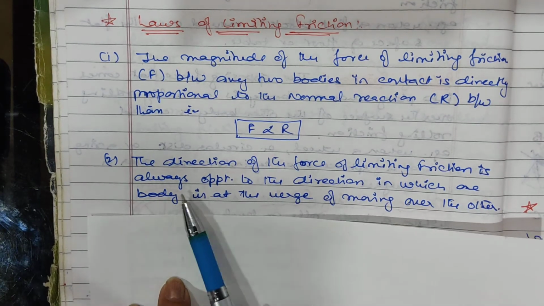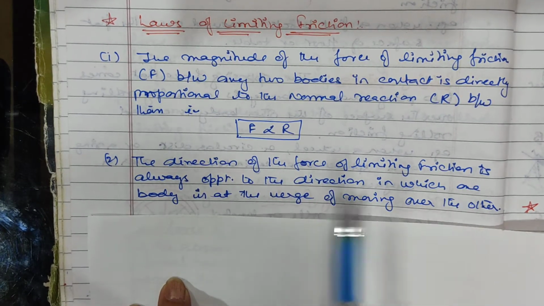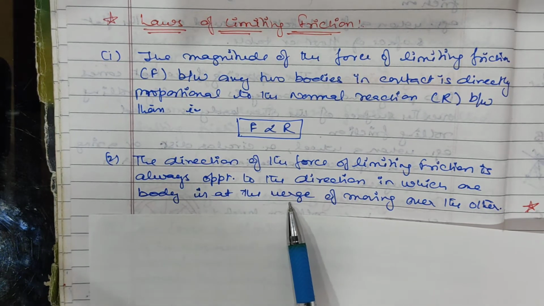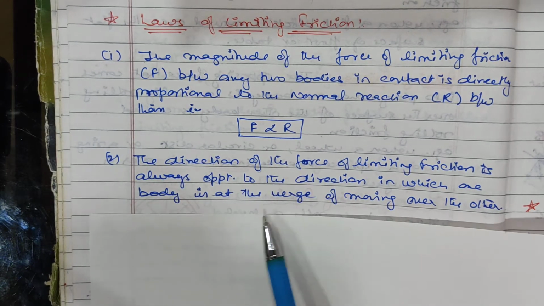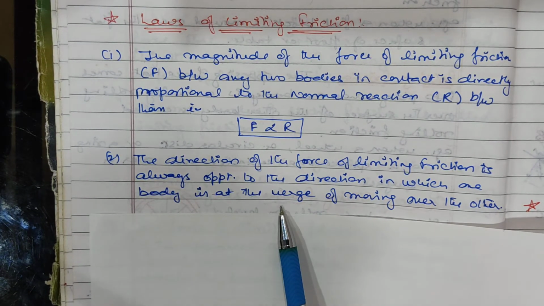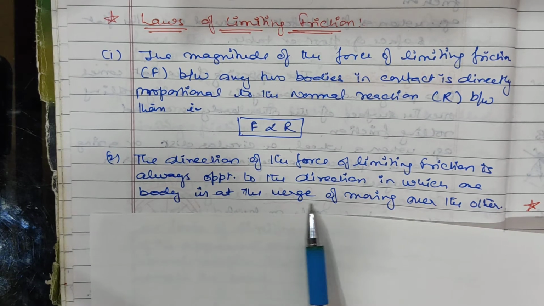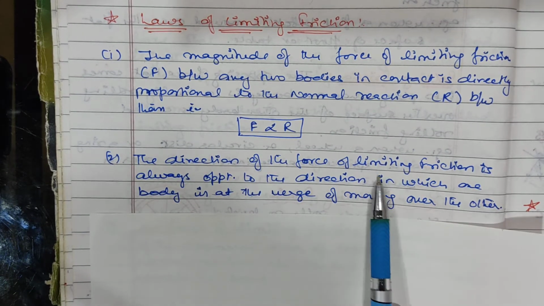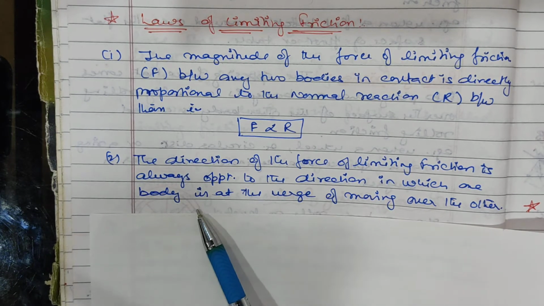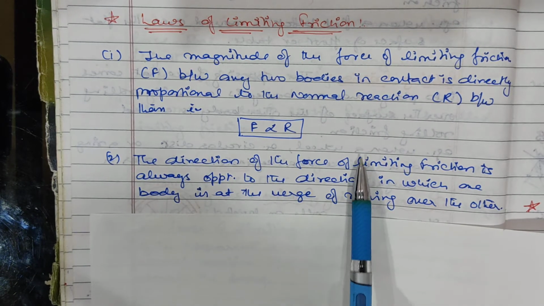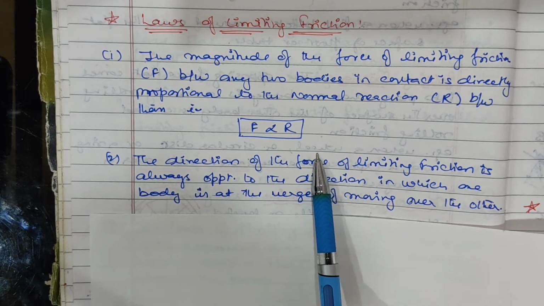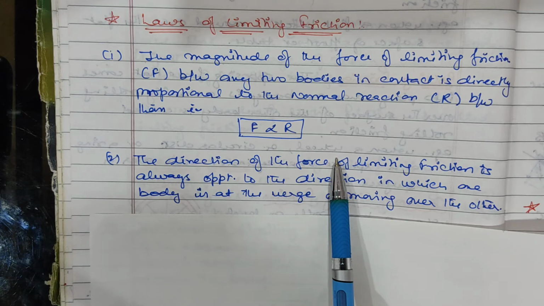Now the second law: the direction of the force of limiting friction is always opposite to the direction in which one body is at the verge of moving over the other. At the verge of moving means it is just about to start moving. At the verge of moving over the other, the limiting friction is always opposing the direction in which the body is about to move. If your body is going in this direction, the force of limiting friction will act in the opposite direction.